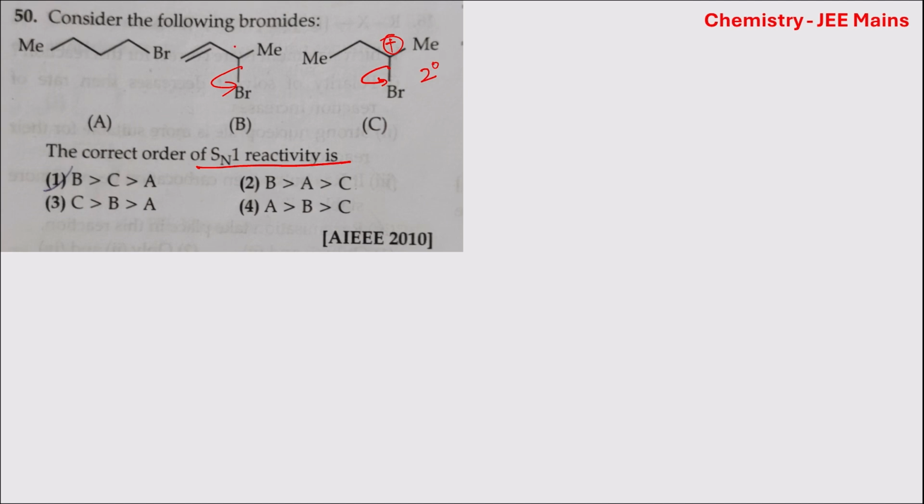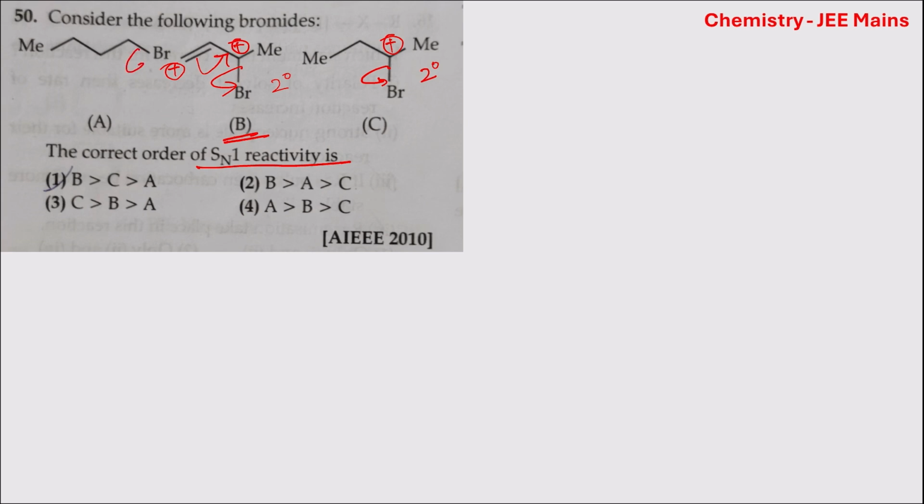Again, the carbon-bromine bond breaks, and there is a positive charge on the carbon. This is bonded to two other carbons, so this is also a secondary carbocation, but in this case the positive charge is delocalized due to the presence of the pi bond in conjugation with the positive charge center. So this pi bond will move here and the positive charge is delocalized on this carbon. In case of compound B, an allylic carbocation is formed, and due to the delocalization of the positive charge, compound B is more reactive towards SN1 reaction.